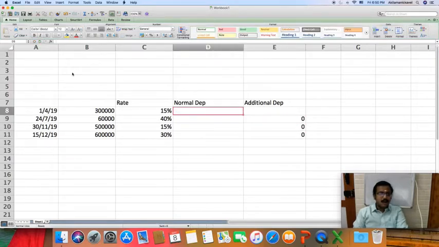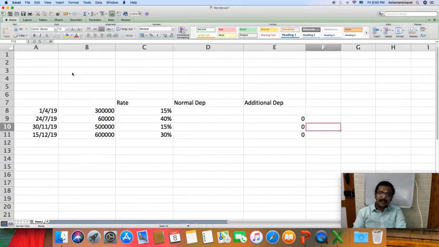Okay, and coming to the number of days, for 1/4 there is no issue. We can charge full depreciation. And for 24/7 also, there is no bar because there are around 8 months, so it is sure to be above 180 days. And for 30/11 and 15/12, friends, be careful. If you have confusion, always check whether it is greater than 180 or not. Please do not go with confusion; be frank and calculate how many days there are. No issue regarding that.